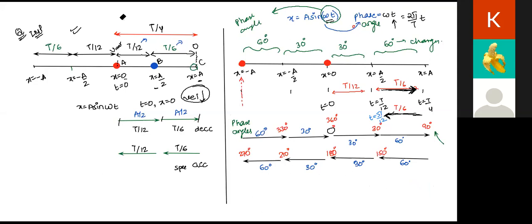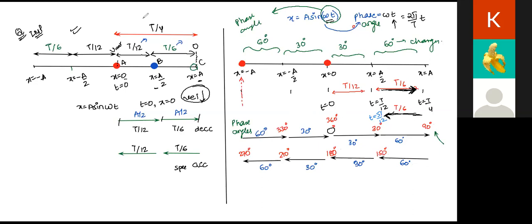Initially, the phase will be equal to 0. From that, it will become 30, 90, 150, 180, 210, 270, 330, and then 360 again. This is how the phase is changing as the particle is completing one oscillation.